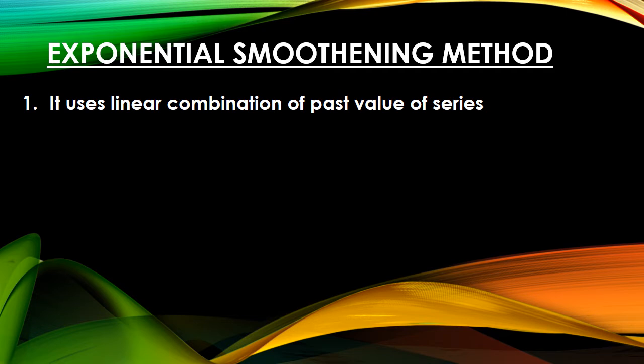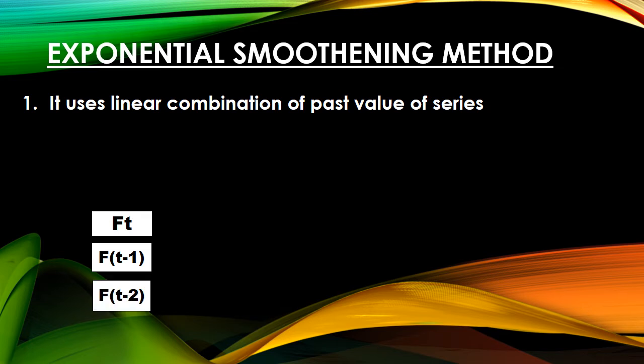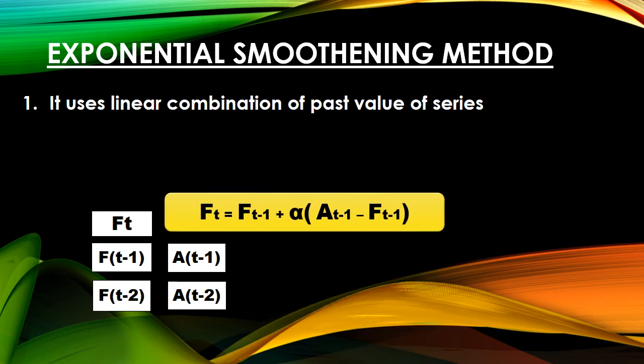Suppose we want to find out the present forecast. Assume it as F of t. So what would be the last year's forecast? We have already found out F of t minus 1, and previous of that year would be F of t minus 2. Now we don't know the present sales, but we have the previous sales. So last year's sales was actual sales, which is A of t minus 1, and previous of that was A of t minus 2. So by using this data, one formula is derived, which is Ft equals Ft-1 plus alpha times (At-1 minus Ft-1).